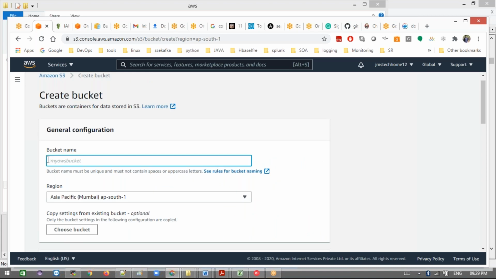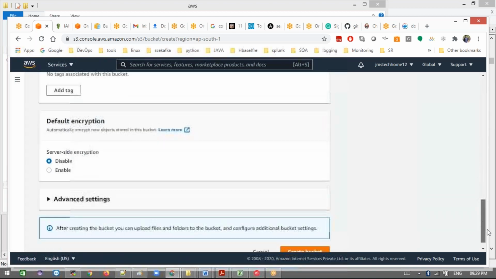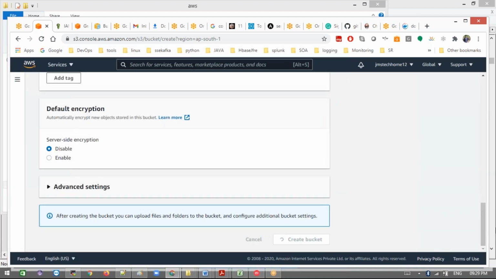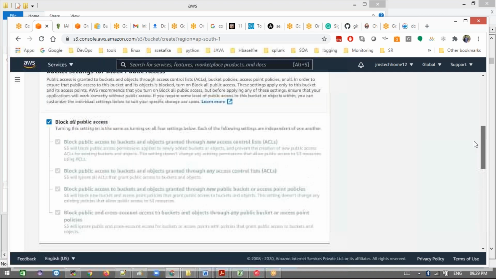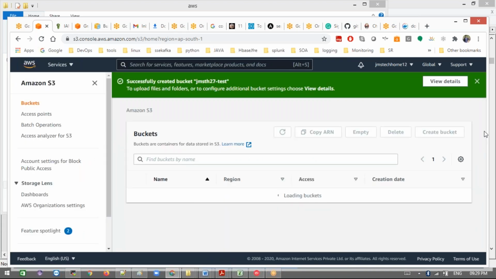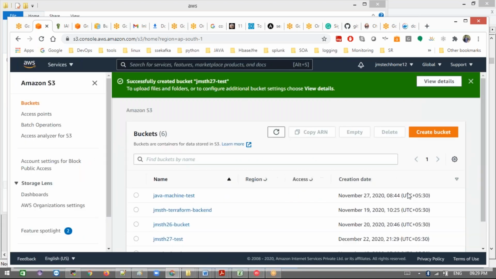Now we need to give a special name, like S3 test 27. With this kind of name, no one else will have created it, so it's a unique name. The bucket is created first. See, the bucket is created.